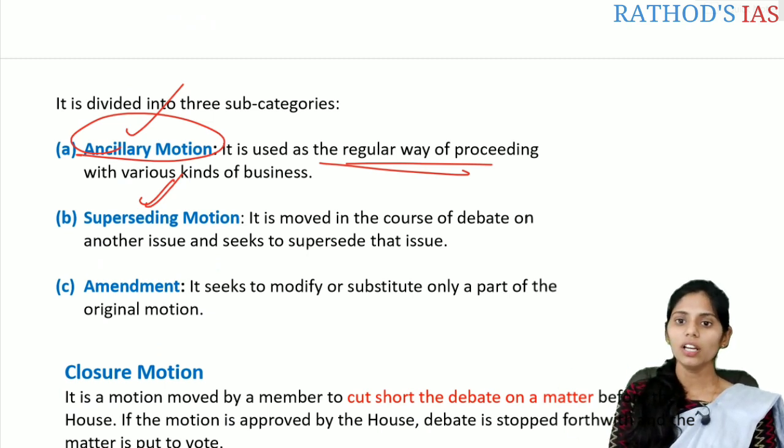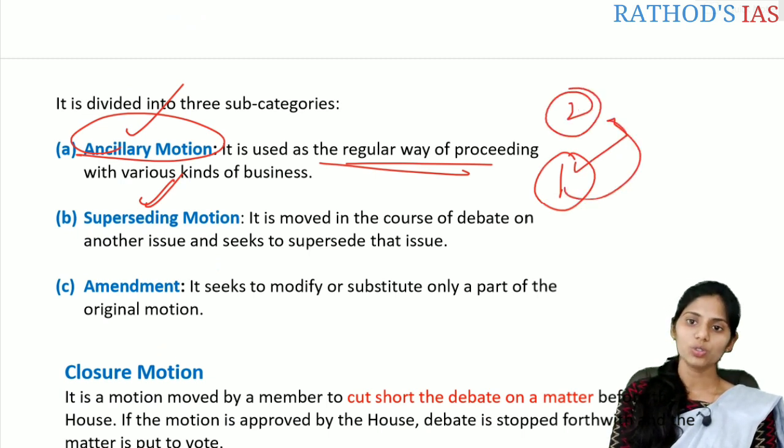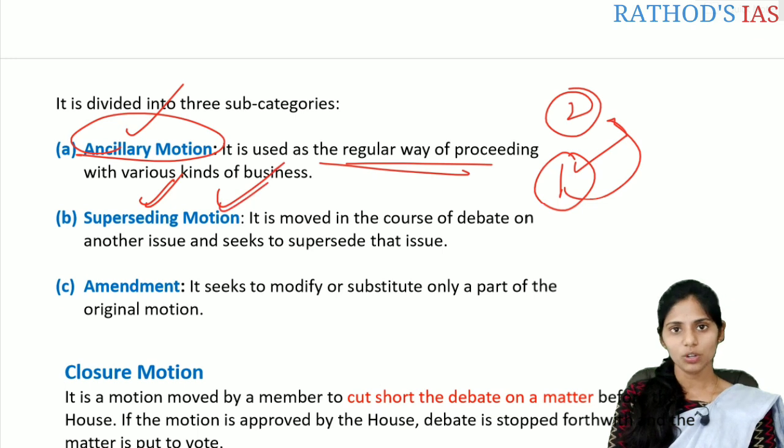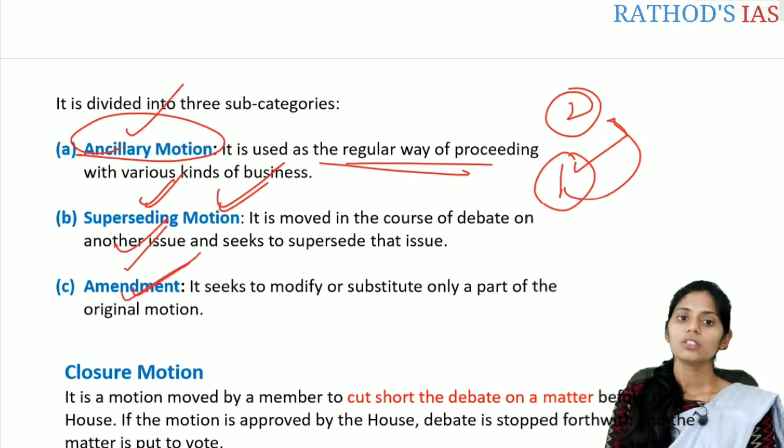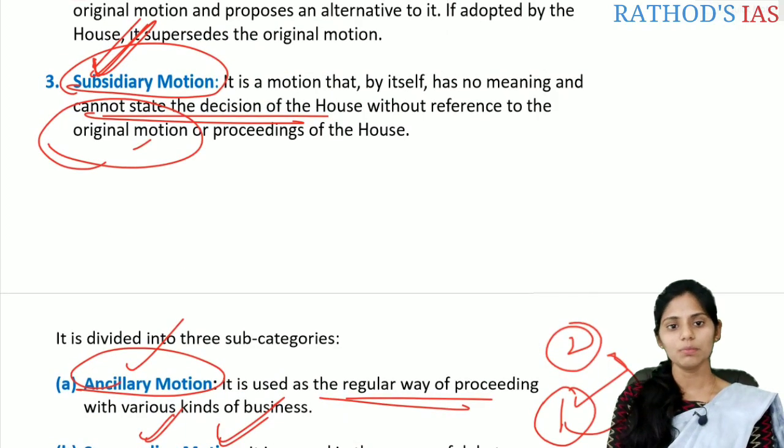That means if at all any debate is happening on issue 1, and we want to move to issue 2, then there will be the passing of this superseding motion. And amendment means if there is any need to modify or substitute the original motion, then there will be the amendment. So these three come under the subsidiary motion.